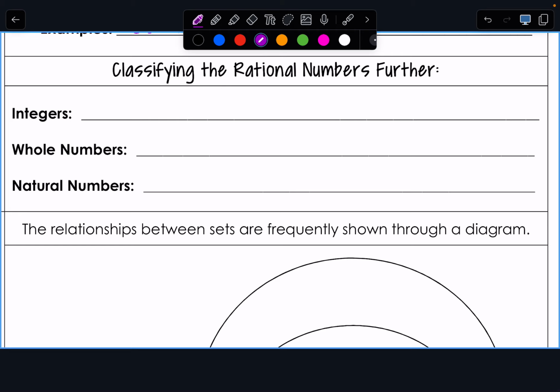Where is it natural for you to begin counting, like when you're a little kid? 1. When you're a little kid, you start counting at 1, and then the next number is 2, 3, 4. When you're a little kid, this is how the adults in your home teach you how to count. 1, 2, 3, 4, 5. Right? I don't think when you were a little kid you started at 0.